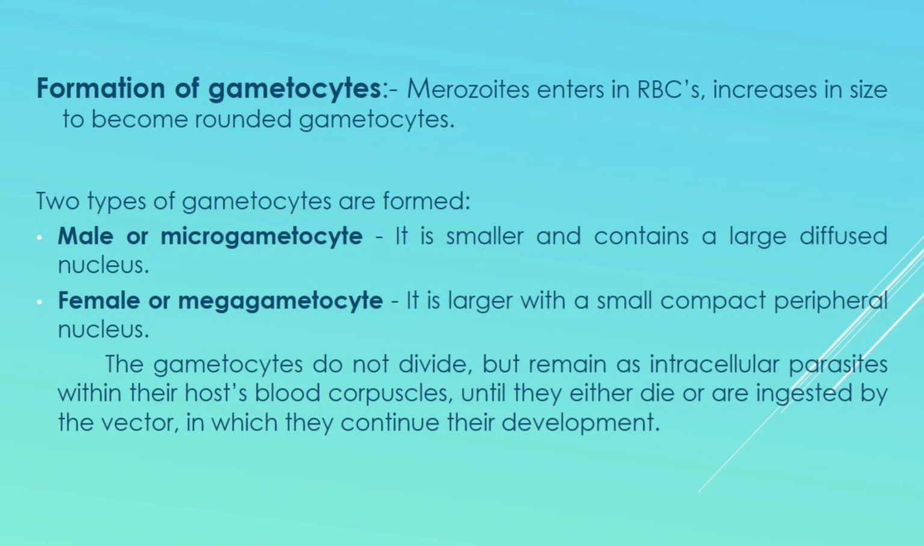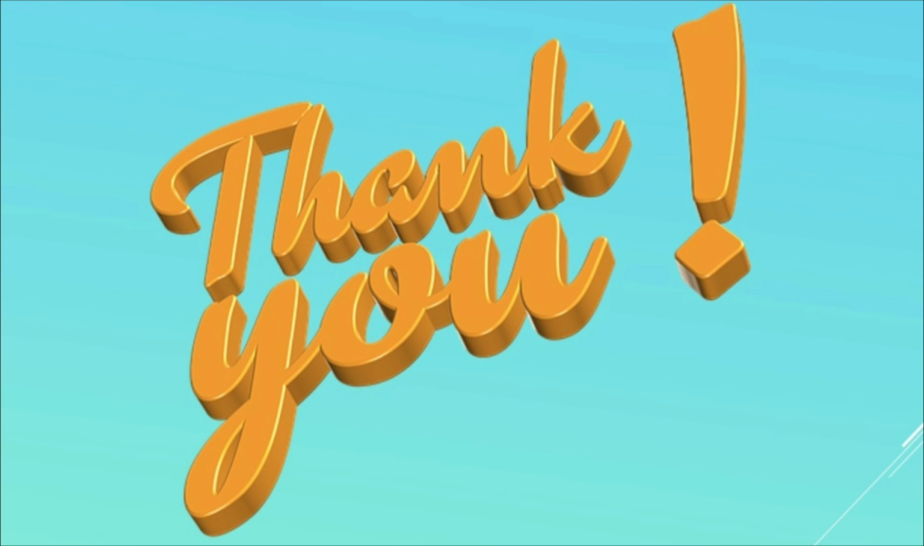Further development of the gametocyte stops in man and is only possible in the mosquito due to the low body temperature of the female Anopheles mosquito. With this, the asexual phase of the life cycle of Plasmodium vivax ends here and the sexual phase starts in the female Anopheles mosquito. We will continue this sexual phase of the life cycle of Plasmodium vivax in our next lecture.